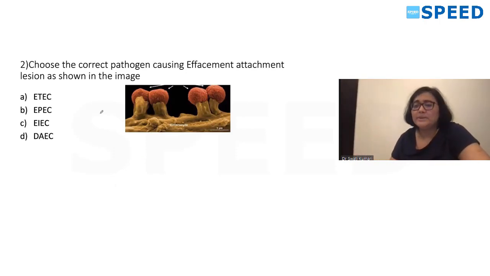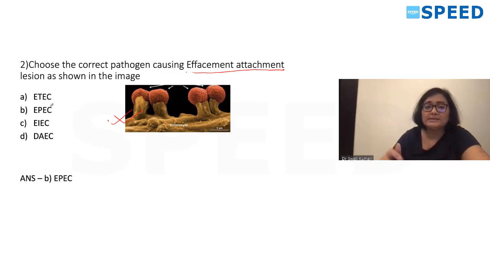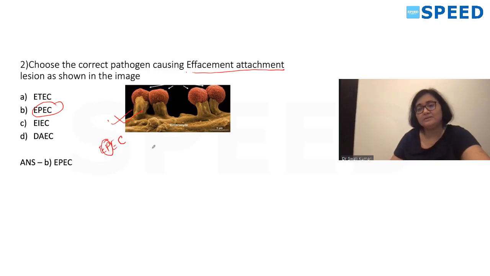This question has been previously asked also, so this was a repeat question. Choose the correct pathogen which causes attaching and effacing lesion. The clue point was this, attaching and effacing lesion, and the same picture was given in your entrance. So what is the correct answer? The correct answer is enteropathogenic E. coli. You just remember P for pediatric, so it causes diarrhea in infants and children.